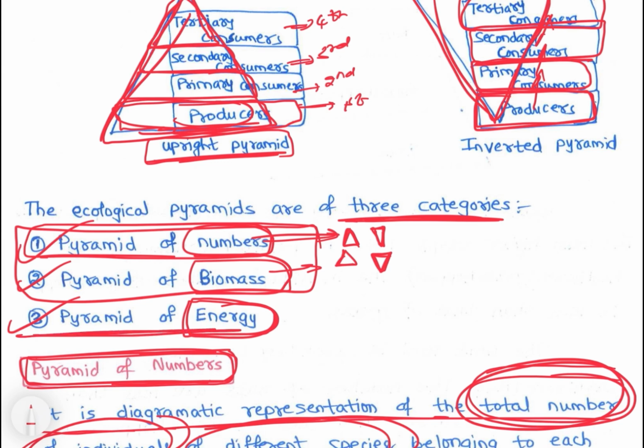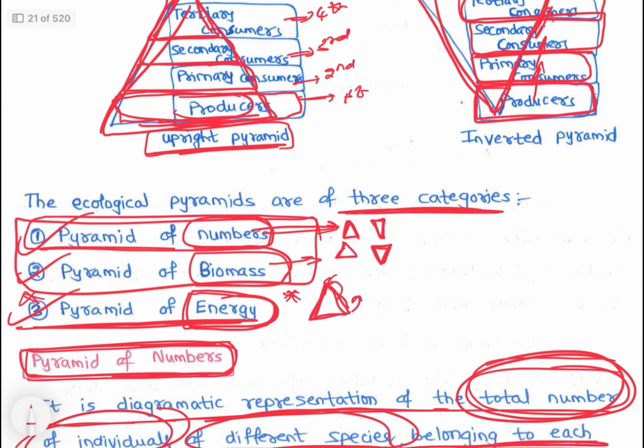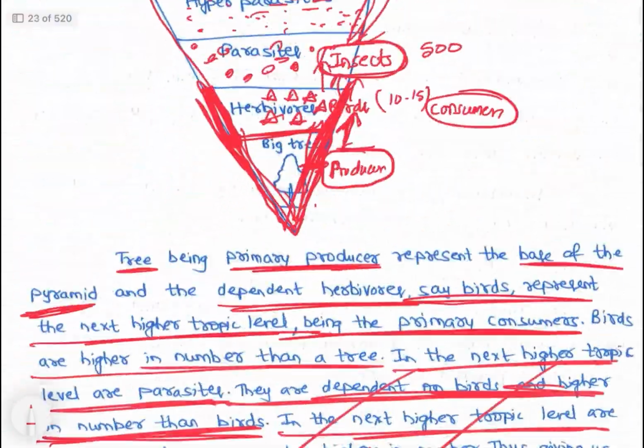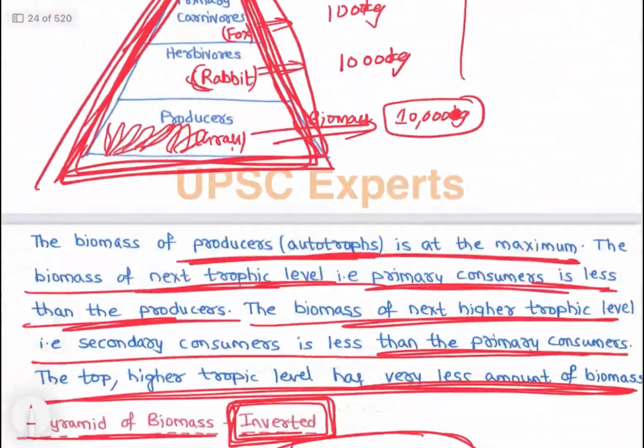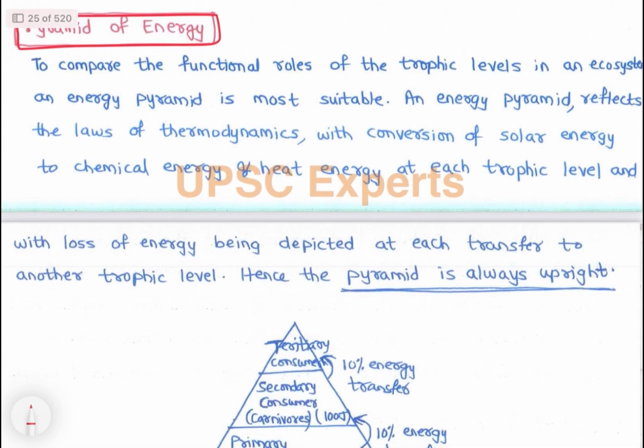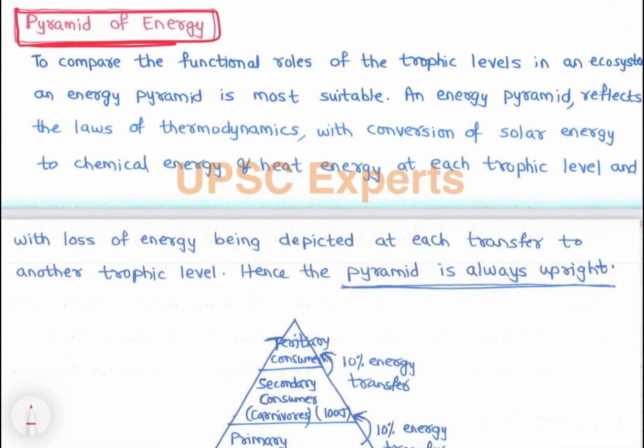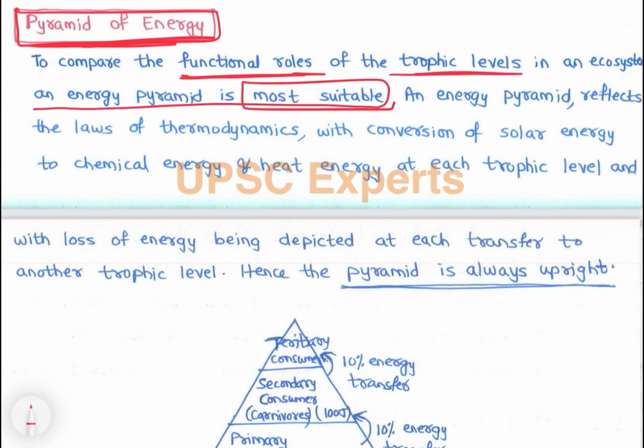But if we see the pyramid of energy, it is always upright, right? As we move from producer to higher levels of consumers, energy will reduce. That we have already discussed, and we will discuss it again. So this is the pyramid of energy. To compare the functional roles of the trophic levels in an ecosystem, an energy pyramid is most suitable. It is the most suitable one.